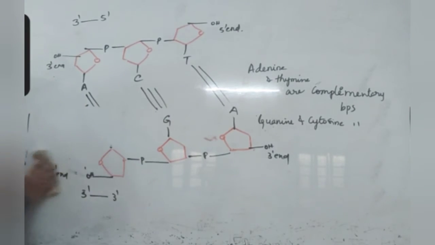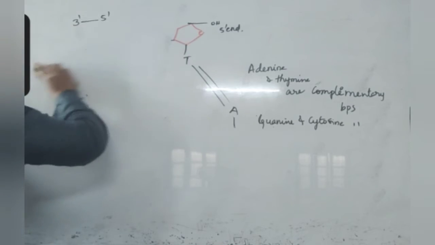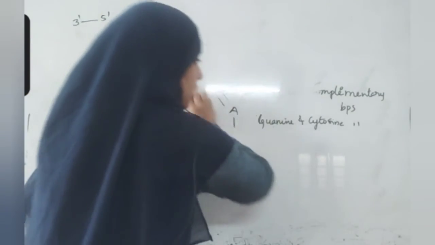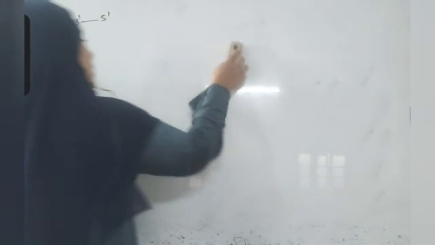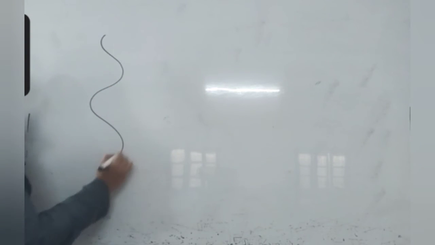After the double chain is formed, these two chains are running anti-parallel to each other. First chain and second chain are running anti-parallel to each other, and these two take coils. Okay, they form coil structures.